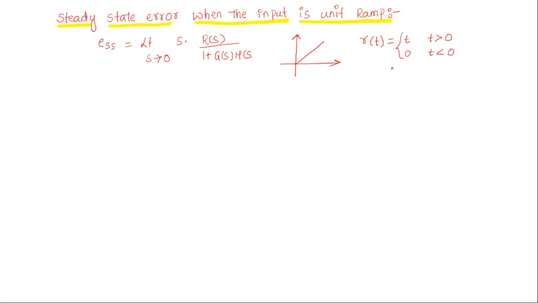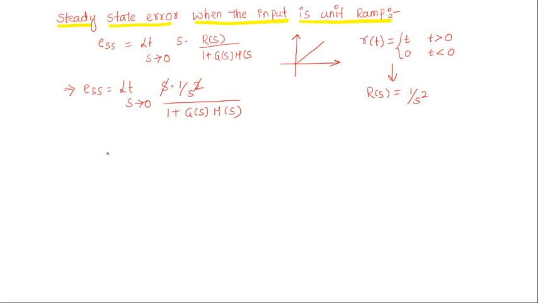So if you take the Laplace transform of the ramp signal, R of s, the Laplace transform of ramp signal is 1 by s square. So substitute R of s equal to 1 by s square in the steady state error equation. Then you will get ESS equal to limit s tends to 0 s into, in place of R of s just substitute 1 by s square, so 1 by s square whole divided by 1 plus g of s into h of s.